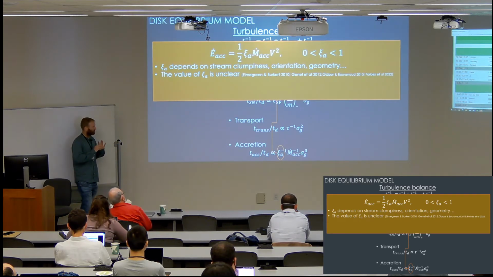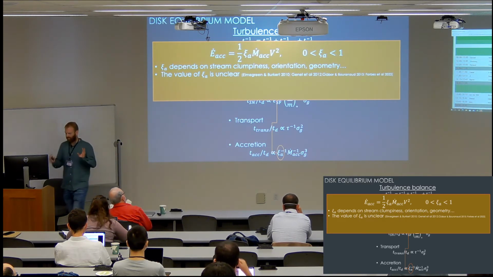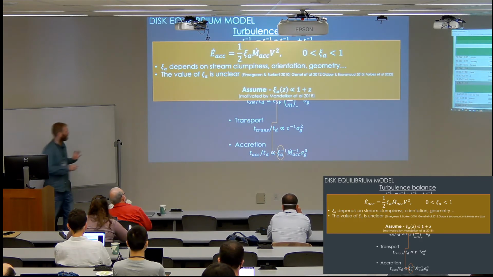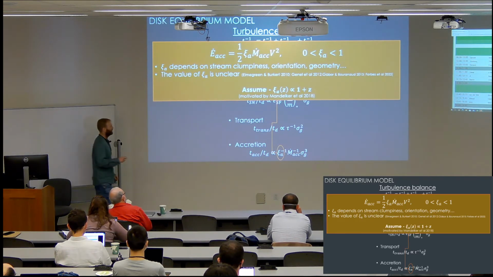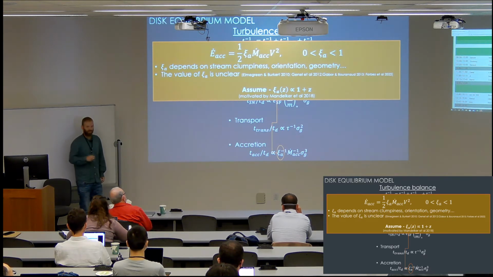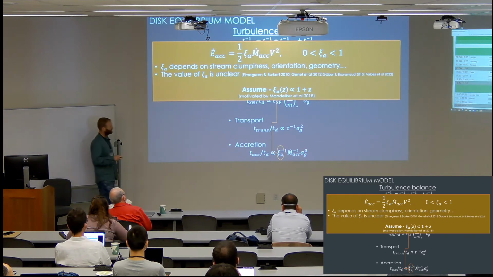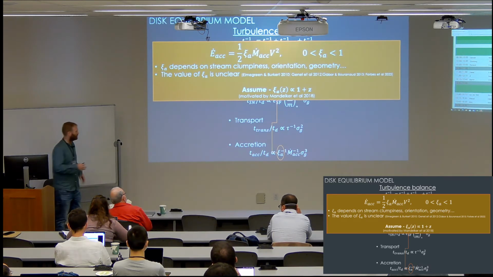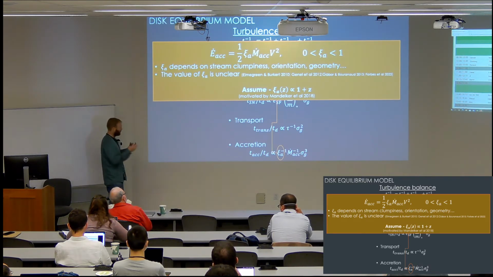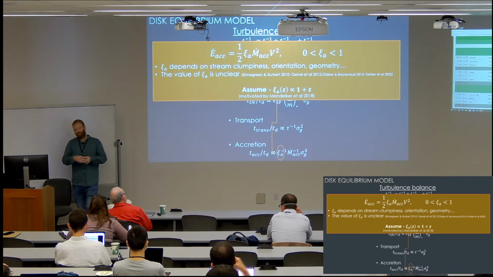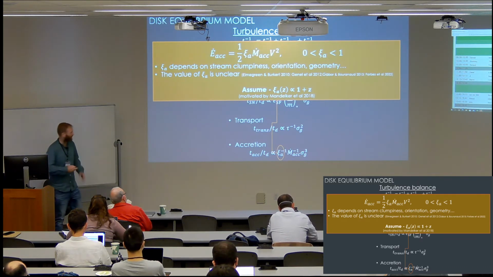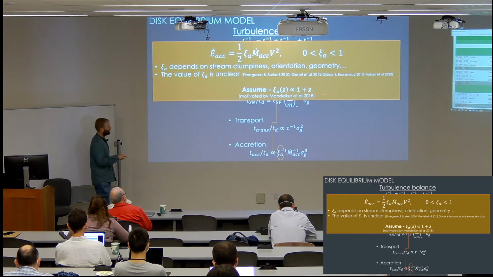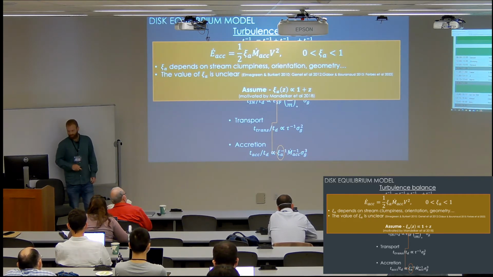So we're going to assume, quite ad hoc, that this value is a simple linearly increasing function of redshift. Now, the exact parameterization, I cannot justify this, but the fact that psi_a increases with redshift is motivated by a work done by Neil, which found that cosmological streams tend to fragment, and the mass fraction in dense clumps is an increasing function of redshift. There will also be a mass dependence, but we did not attempt to model that.